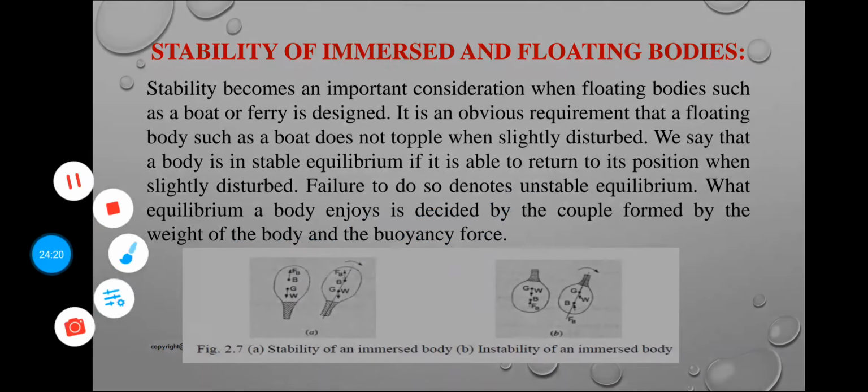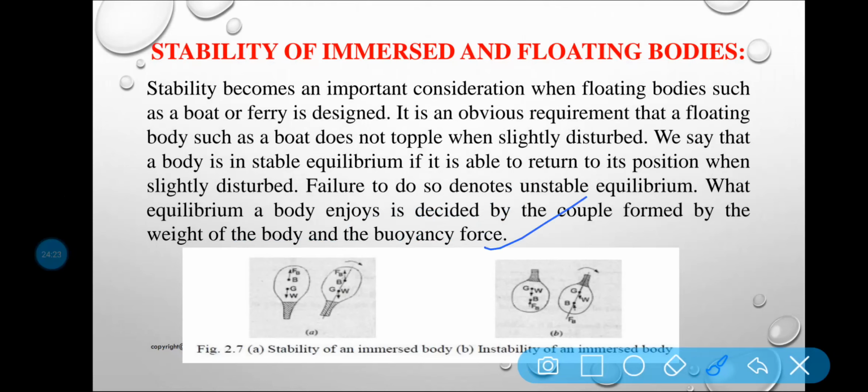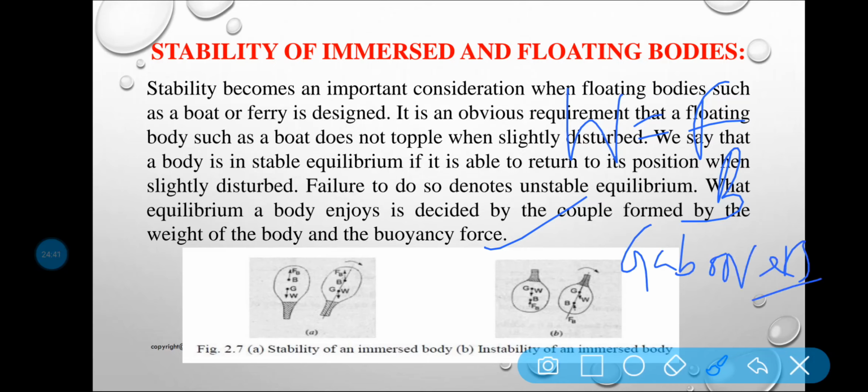Clear? Now for unstable equilibrium, the weight of the body is equal to FB, W is equal to FB, and G should be above B. So this is the condition for unstable equilibrium. If W is equal to FB, but the center of buoyancy is below the center of gravity, the body is in unstable equilibrium. This is already shown in this figure.